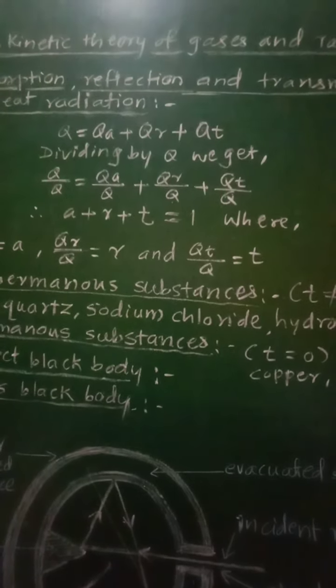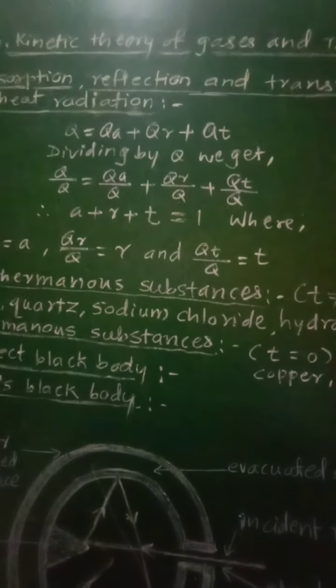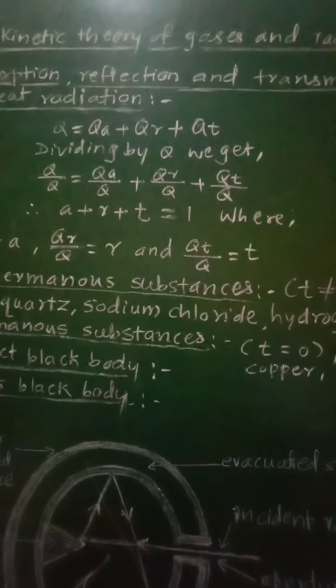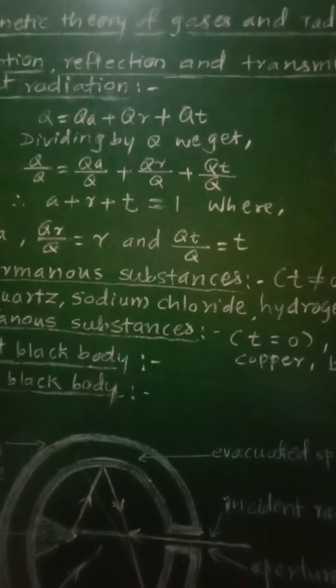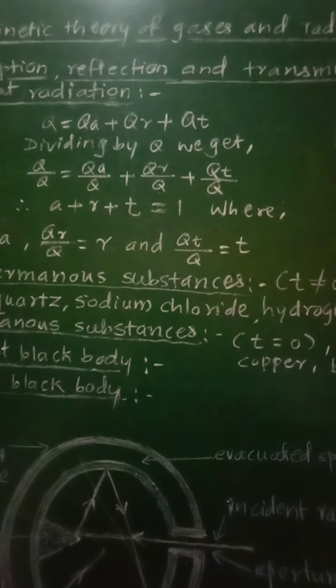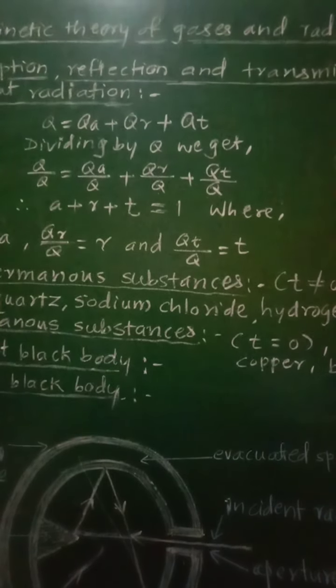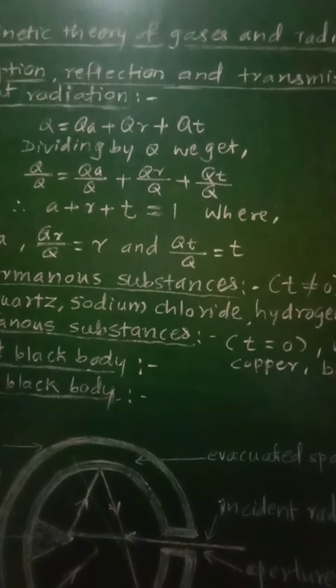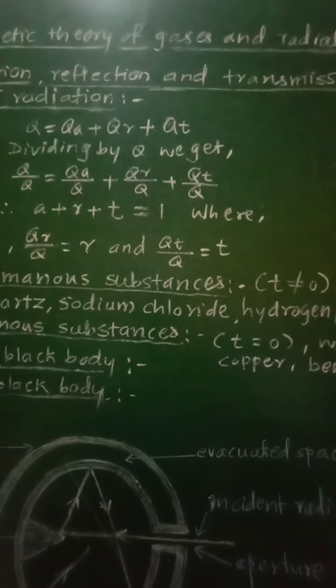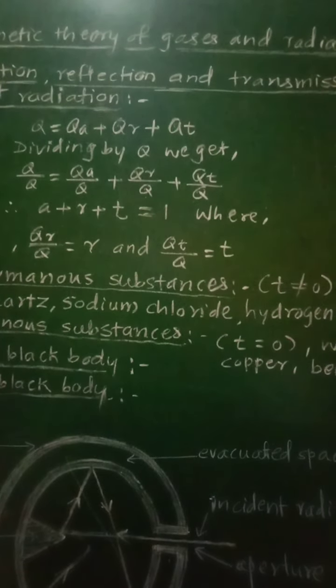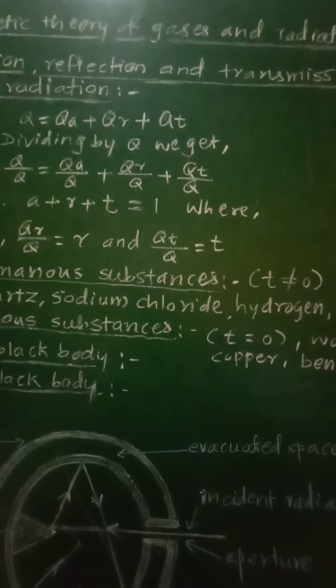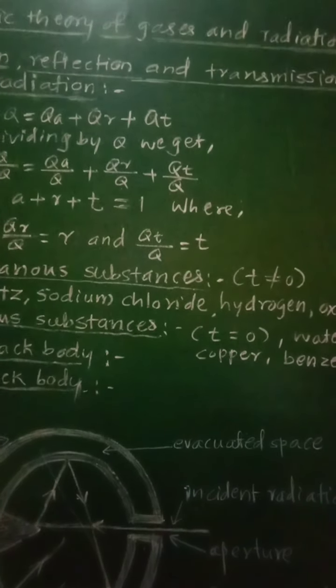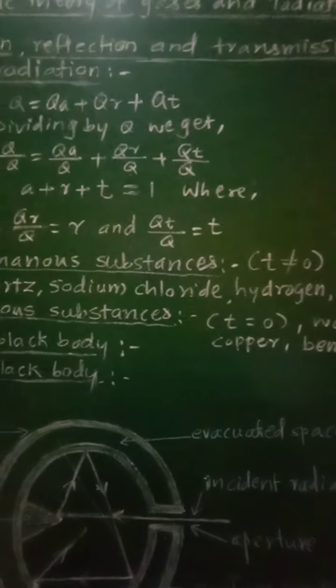Whenever thermal radiation falls on the surface of any object, then some part of that heat energy is absorbed by that body, some part of that heat energy is reflected by the body, and the remaining part of heat energy is transmitted by the body.